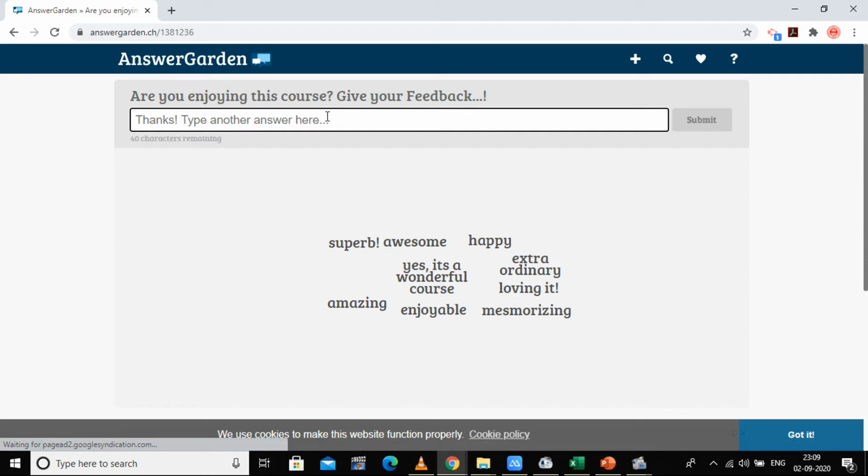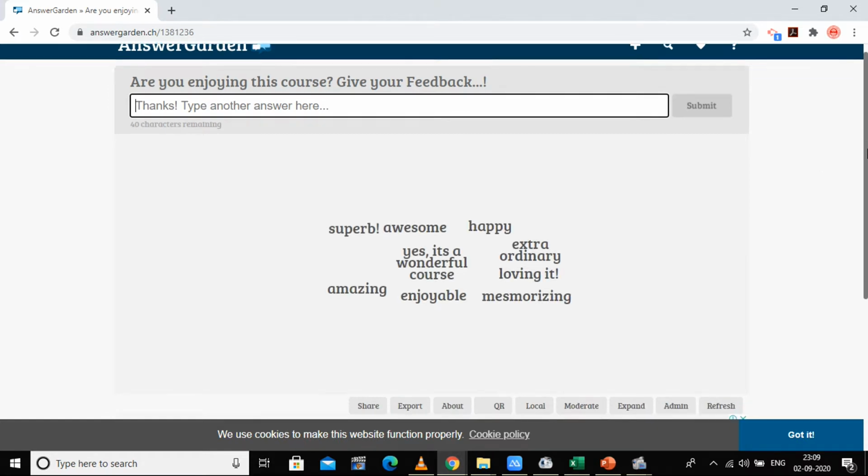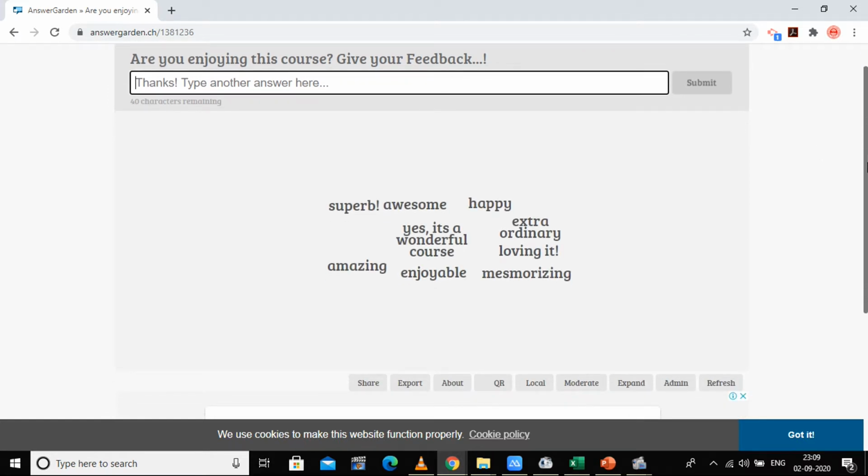So in this way, you can have feedback from your participants through live class, or you can share this and have this kind of responses from them. So this is just an easy assignment, easy tool where you can have live responses from your students, or you can share this and have a look about the lessons which you have given them.